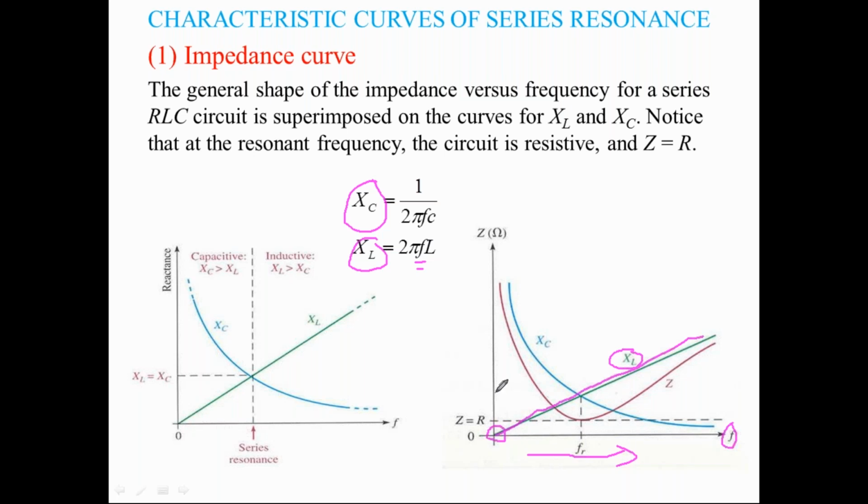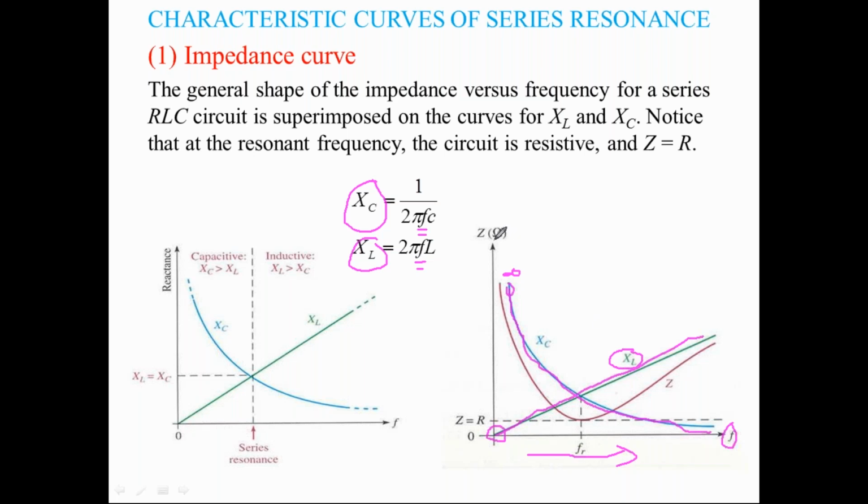Now at F equal to 0, the capacitive reactance XC becomes 1 by 0, that is infinity. From infinity onwards, the XC characteristic is going to start. Variations in the XC value are plotted in this manner by changing the frequency.